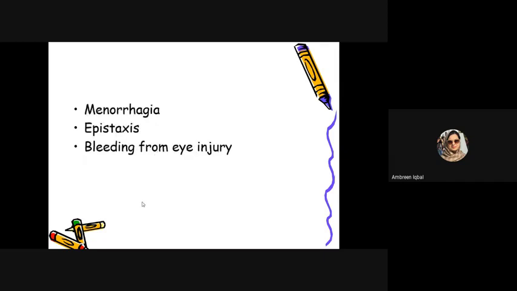Menorrhagia is heavy, painful menstrual cycles. Epistaxis is bleeding from the nose that usually occurs in summers due to high temperature. Vasodilation occurs, which leads to bleeding from the nose. In bleeding from an eye injury, we also preferably use the fibrinolytic inhibitor tranexamic acid.